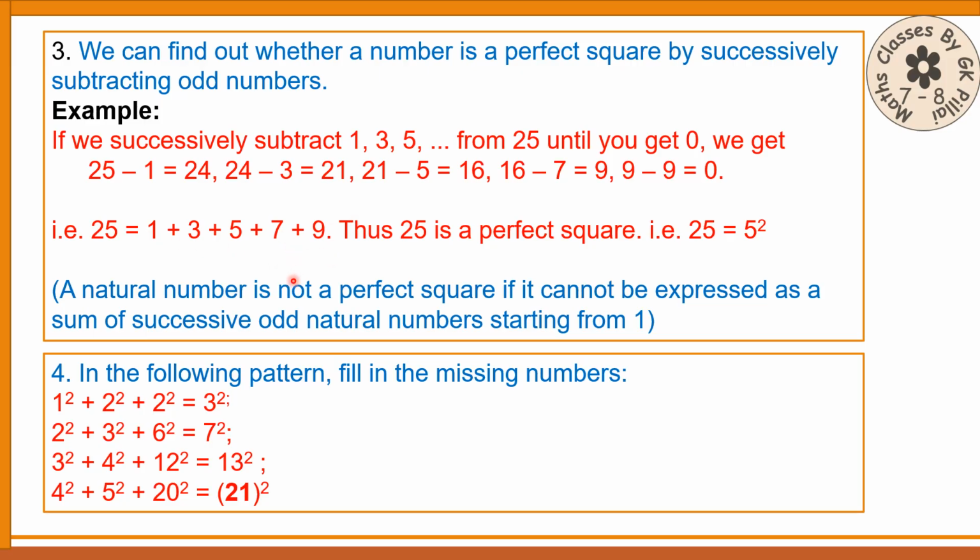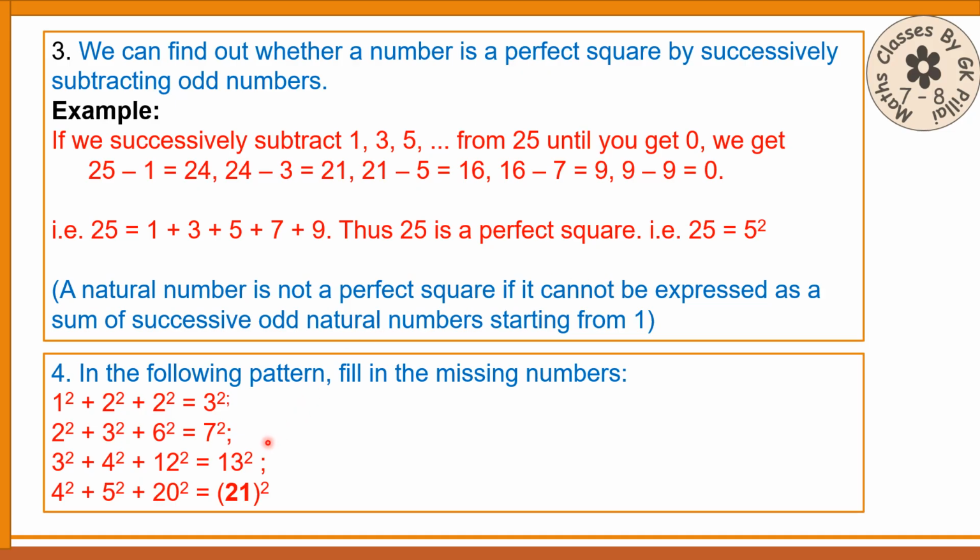Now here a natural number is not a perfect square if it cannot be expressed as a sum of successive odd natural numbers starting from 1. This you should definitely understand. The new book is giving importance to this kind of thing.